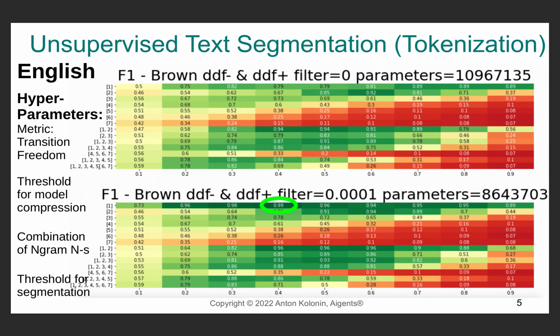In particular, for English, the best set of hyperparameters was n equals 1 across different orders of n-grams, using model compression at 100% of transitional probability, so that less frequent transitions were pruned in the model graph, and applying a 0.4 threshold to transition freedom deviation.